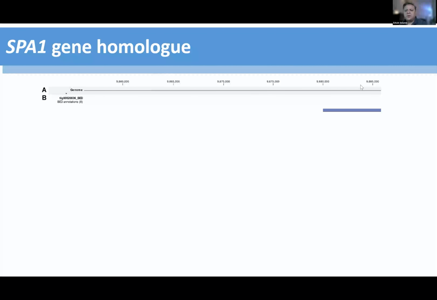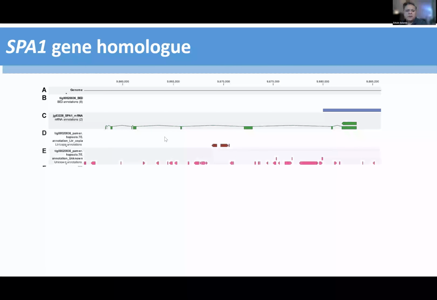Here we have a genomic window of about 20 kilobases, with the FST window here at the edge. When we look at the genes in this genomic region, we see in green the gene coding regions responsible for making the protein. Here we look at the repeats to see if they overlap with any of those exons, and they don't, they're actually in non-coding regions.